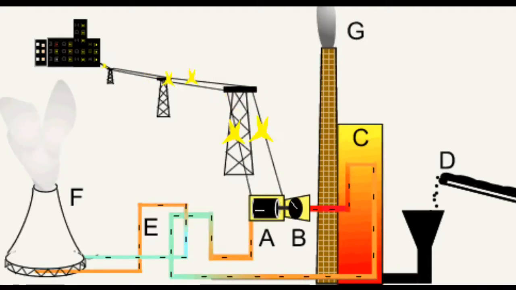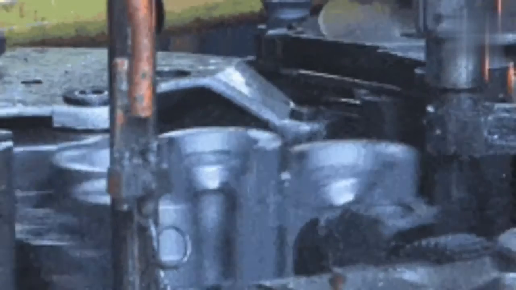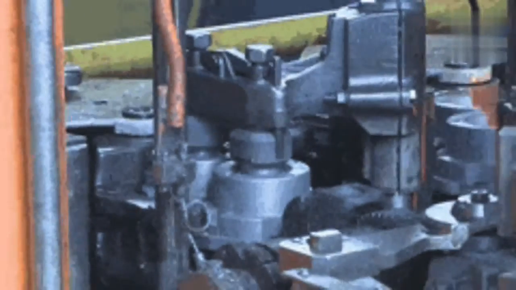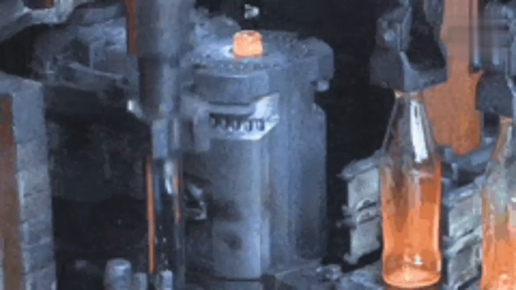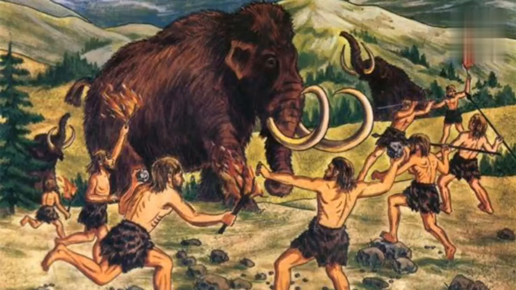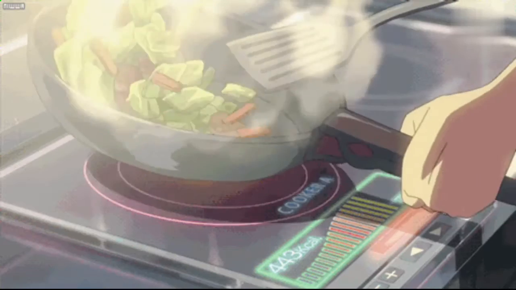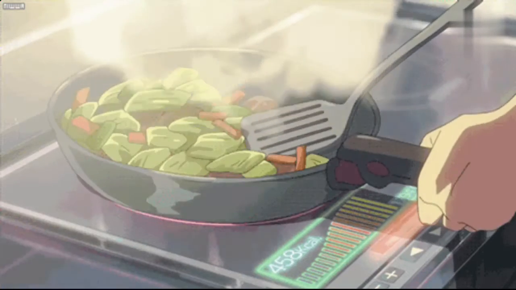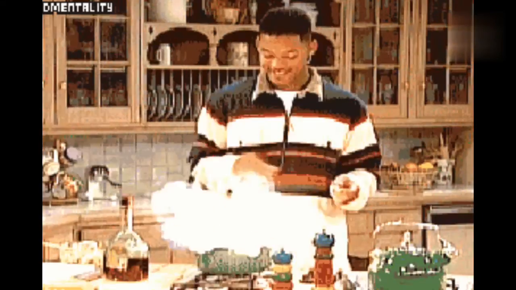Third, fire is used to produce electricity. Nearly 80% of the world's power is generated from this source. Fourth one is manufacturing industries. Fire is used to manufacture different types of materials. Without fire, it is not possible to manufacture any material. Fifth one is hunting. Early humans used fire to protect themselves from animals and hunt them. They used fire to cook the food. Sixth one is cooking. Every house needs fire to cook the food. We are using fire to cook the food from early days till now.